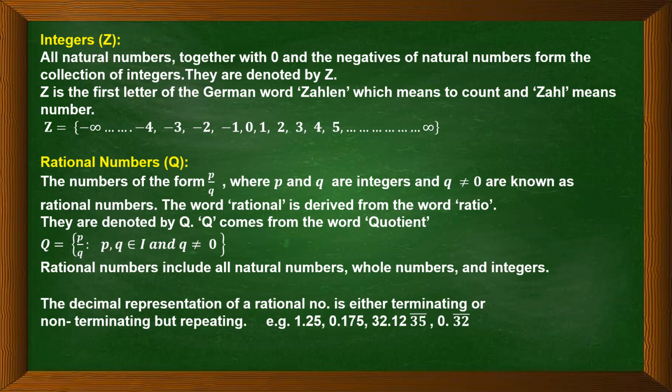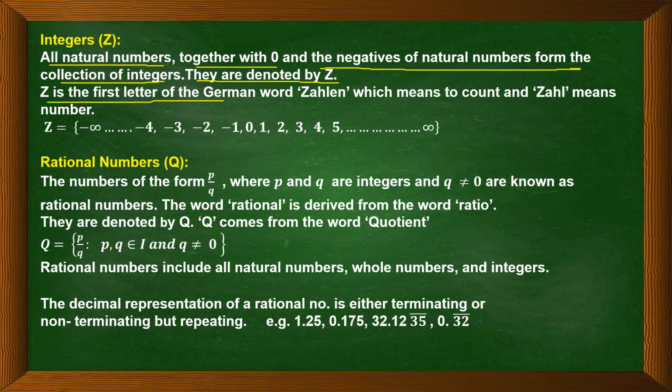Now what are integers? All the natural numbers together with 0 and the negatives of natural numbers form the collection of integers. Therefore, integers consist of all the positive natural numbers, 0, and the negatives of the natural numbers. Basically, you can find them on the number line, all the negatives, 0, and the positive natural numbers. They are denoted by capital Z.